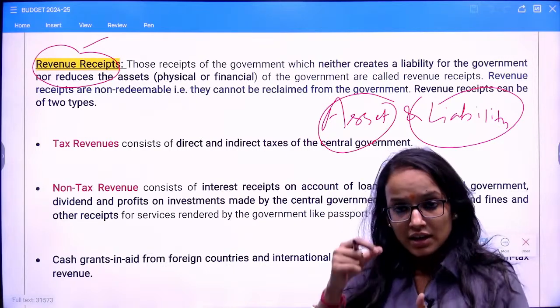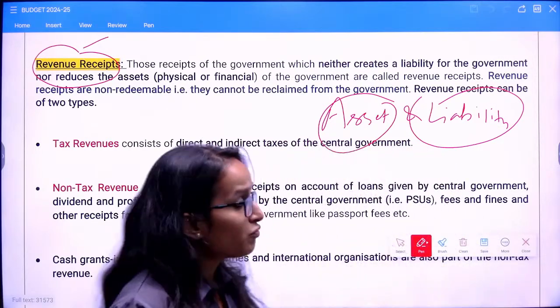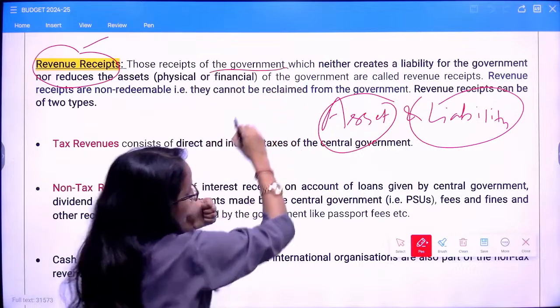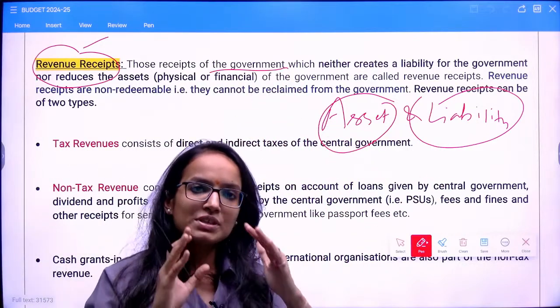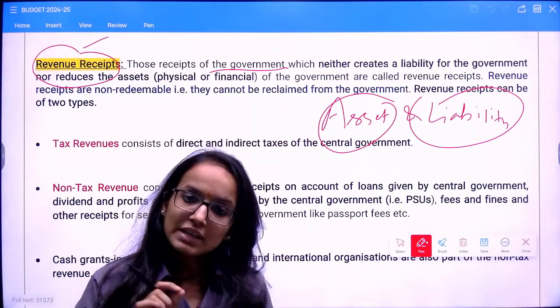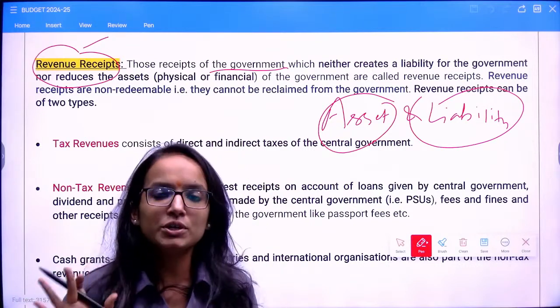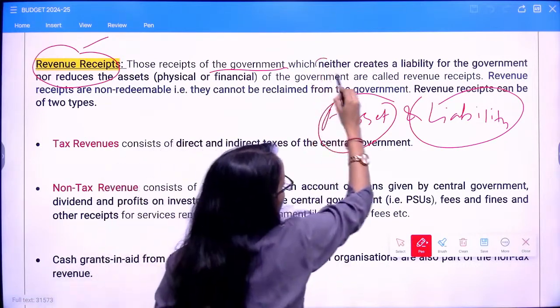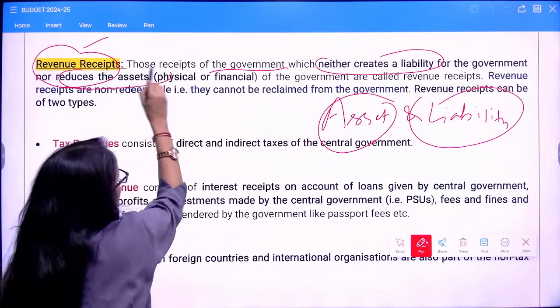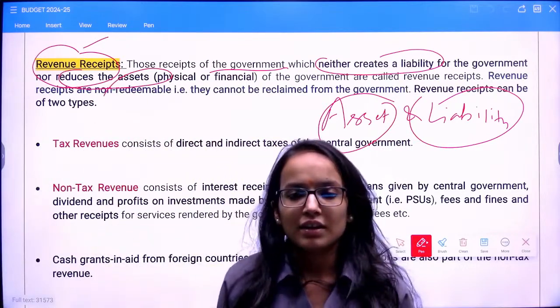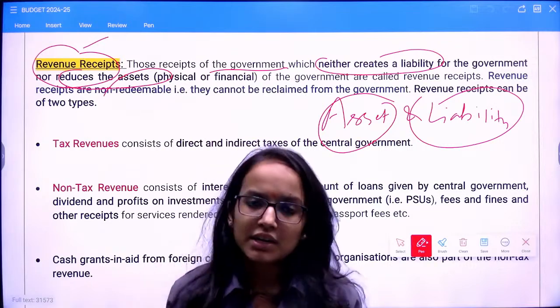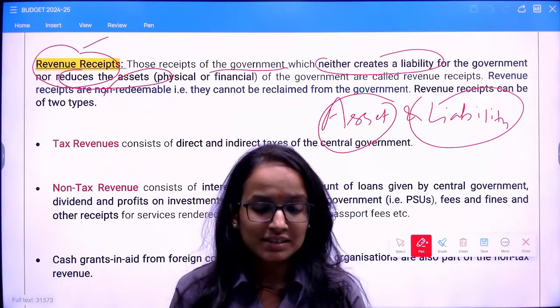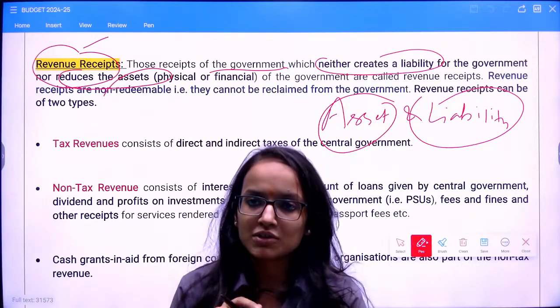Revenue receipts, essentially the definition, would be all the receipts of the government which neither create a liability nor reduce the assets of the government. It means in revenue receipts, there is no change in the asset-liability condition of the government. And this asset can be a physical asset and can be a financial asset as well.